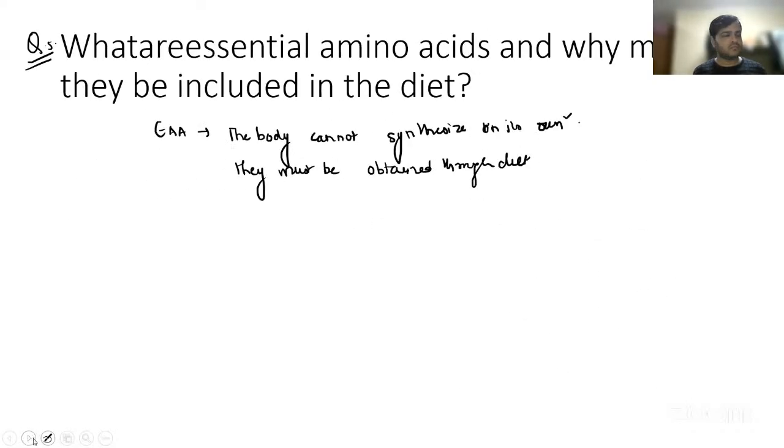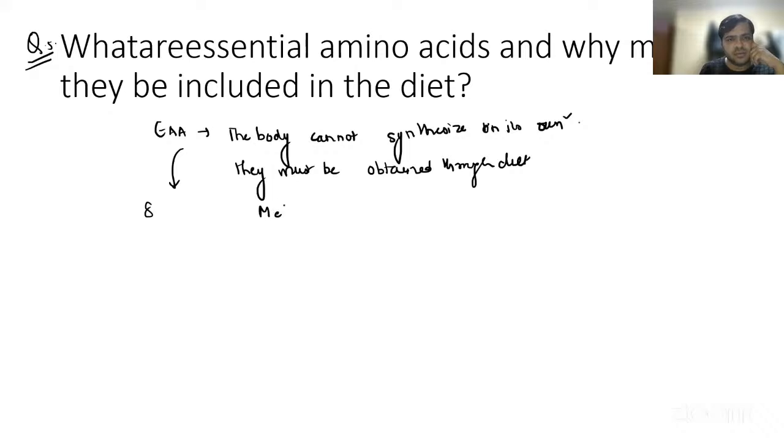They must be obtained through diet, guys, and you already know, based on nutritional requirement, basically we have eight essential amino acids.